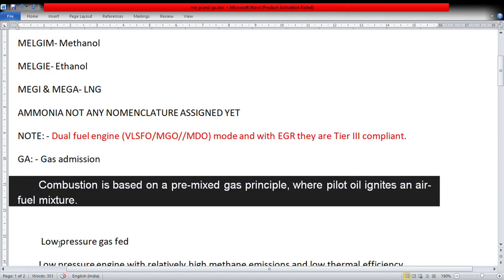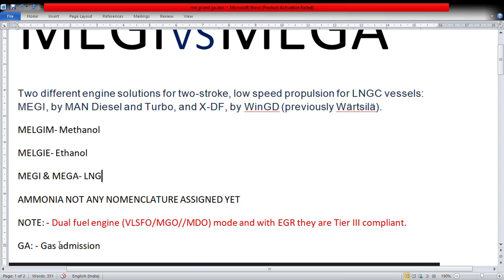We also have ammonia as a fuel, but no nomenclature has been assigned yet, so we are not going to discuss it. Obviously we also have hydrogen fuel, hydrogen propelled. We are not going to discuss it because it is in trial stages. Costco Shipping developed a hydrogen propelled engine. It is the cleanest fuel.